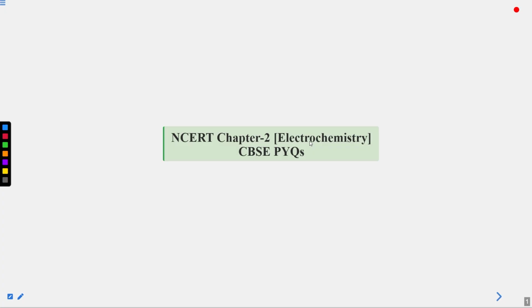Previously, we have studied the whole theory of the chapter Electrochemistry, and we have also covered some NCERT exemplar questions regarding the chapter Electrochemistry, right? So today our topic is CBSE PYQs, that is CBSE previous year questions. So let's start.